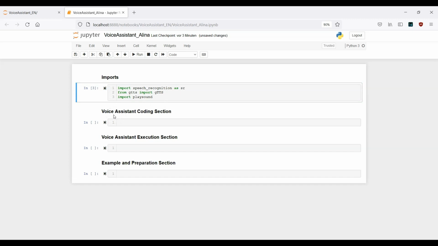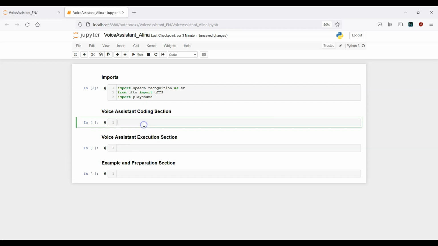And now let's go ahead and actually give our assistant a real, let's say, a real life. Okay. So what we need to do here is we have to create three different functions. Okay. So first of all, we have the listen function, we have the talk function, and we have the reply function.